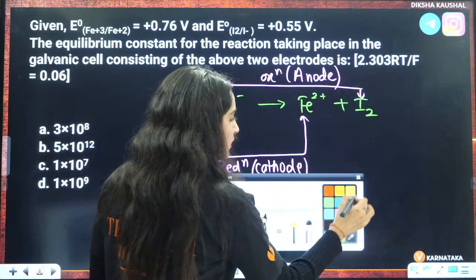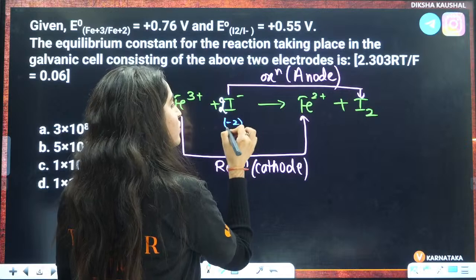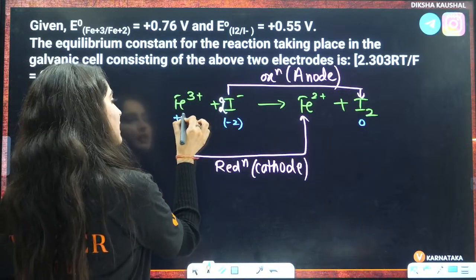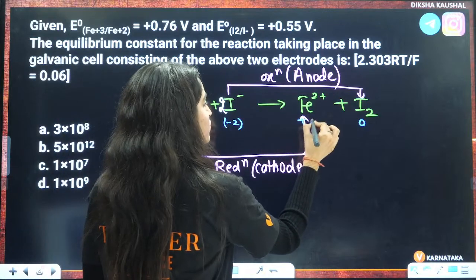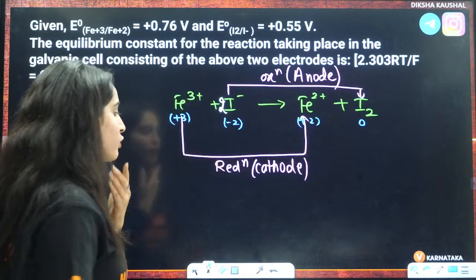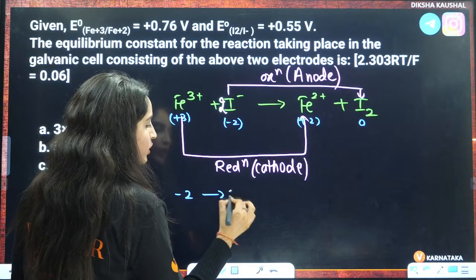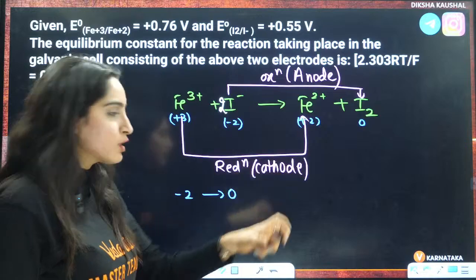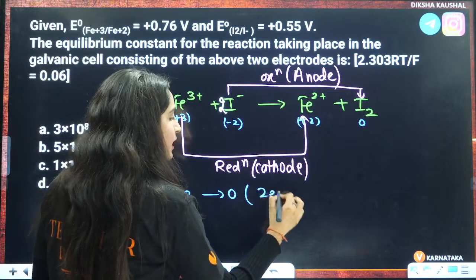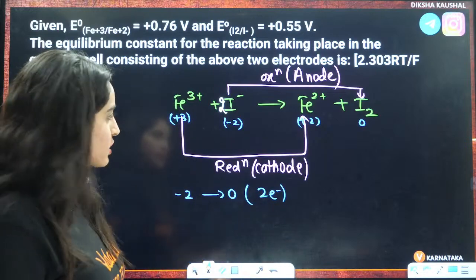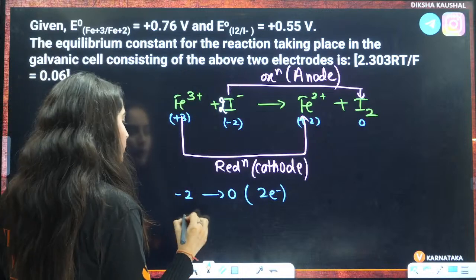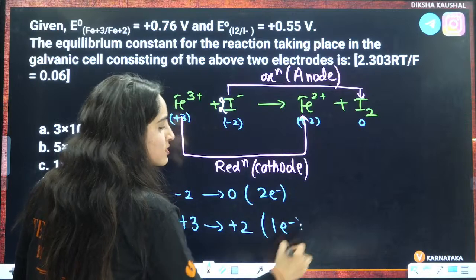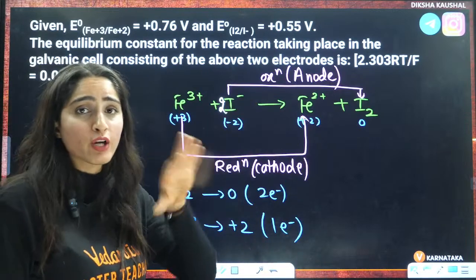So if you see here, this is -2 and this is 0, and this is +3 and this is +2. From -2 to 0, in the anode part, 2 electrons are lost. But if we talk about +3 to +2, just 1 electron is gained, because in reduction you have gain of electron.